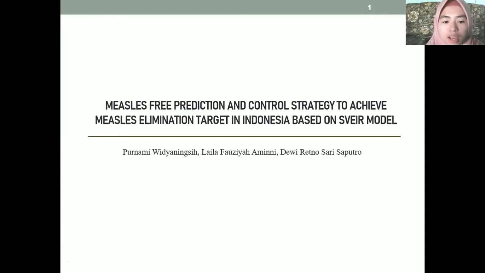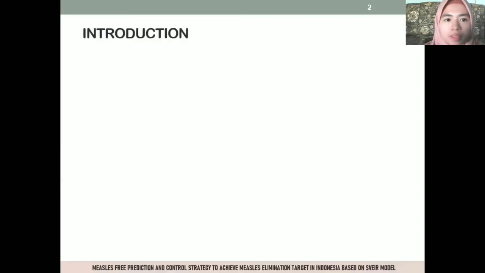My name is Laila Fauziyah Aminni, and my team is Mrs. Widyaningsih and Mrs. Saputro. We are from the Department of Mathematics, Faculty of Mathematics and Natural Science, Sebelas Maret University, Indonesia. Here I will present our research entitled measles-free prediction and control strategy to achieve measles elimination target in Indonesia based on SVEIR model. First is the introduction.